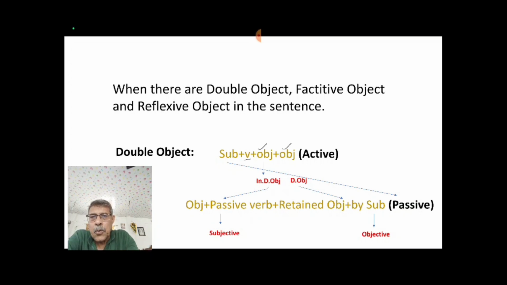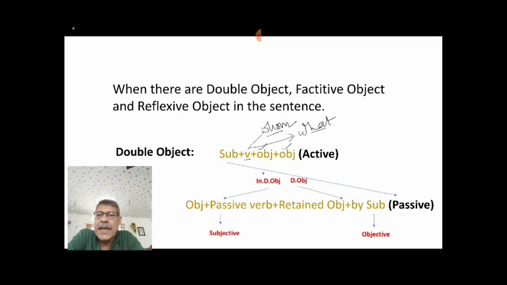Very important. When you ask your verb with whom, then we get this object. And when we ask your verb with what, then we get the second object, isn't it? When we get an object asking your verb by whom, then this is indirect object. And when we get an object asking the verb by what, then we get direct object.